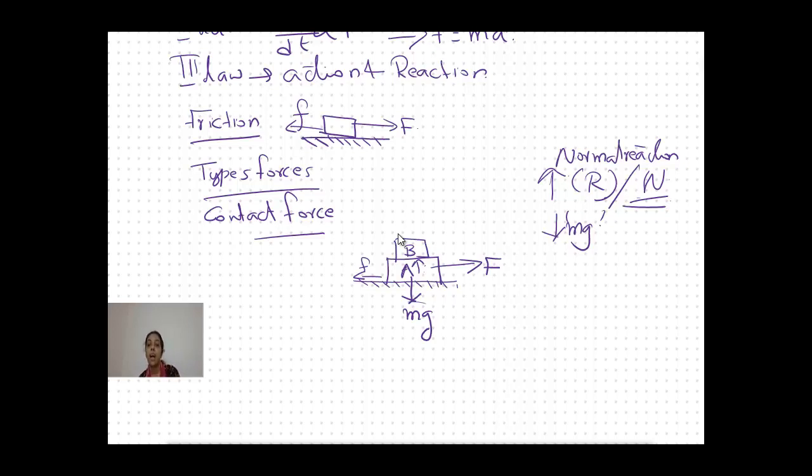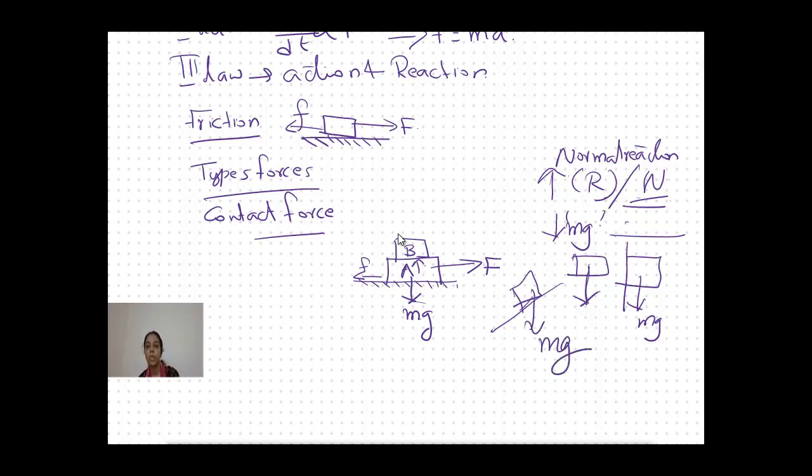How will mg and the normal reactional force be acting? mg will always be acting exactly downward. If the object is on an inclined plane making an angle theta, or on a straight surface, wherever the object is kept, mg will be acting downwards.